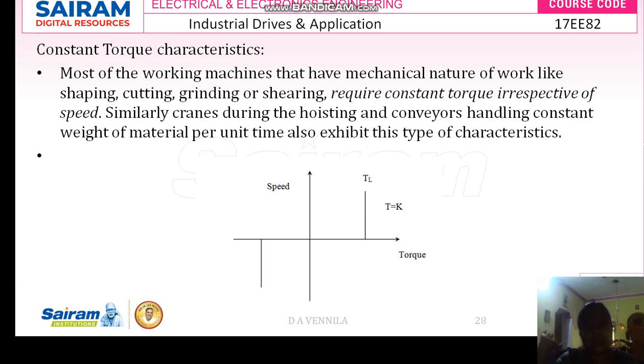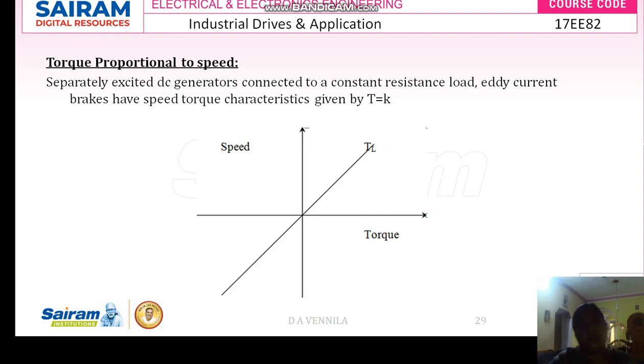Irrespective of the speed the torque will be the same, the torque will not change. Irrespective of the speed the torque will be constant. And the next one, here the torque will always be directly proportional to speed. As the speed increases, your torque also increases, that is represented by this K. So this is nothing but your load torque, because we are discussing here the characteristics of load torque.